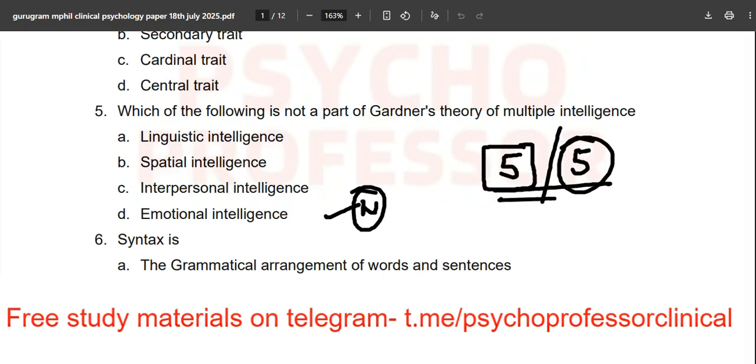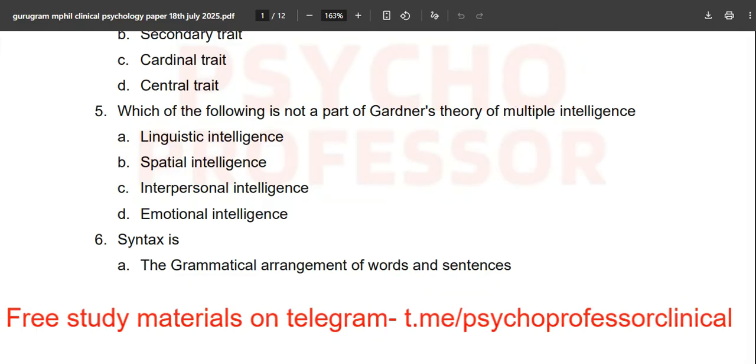Now I hope you have marked 5 out of 5. If you are getting 5 out of 5, it is very good. If you are getting 4 out of 5, you need to revise some basic concepts again. The paper is easy till now. Let's move forward to question number 6. Syntax is. Now this question is directly from the book. You don't need to refer to any notes or worry about anything. Just read NCERT and you will clear the MPhil examination with shining and bright colors.